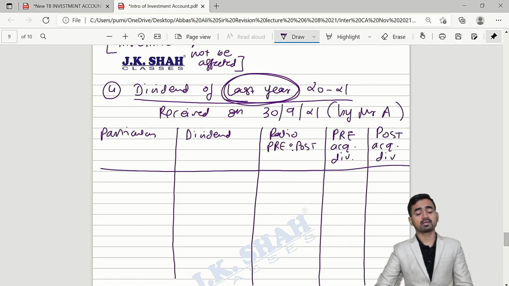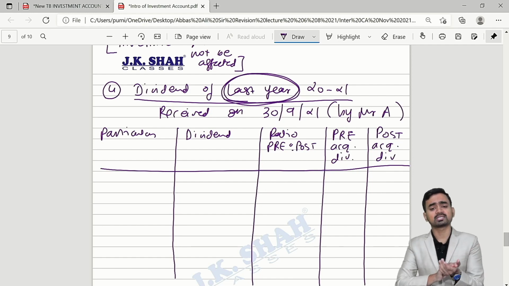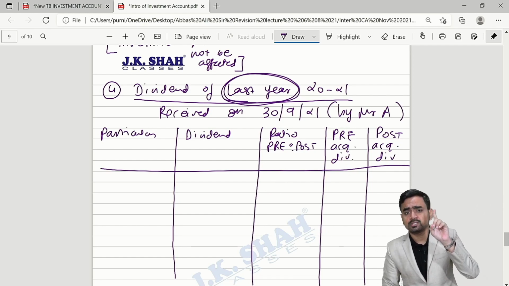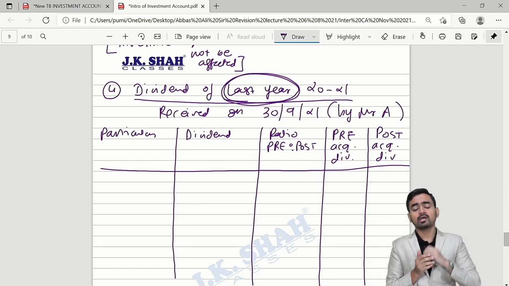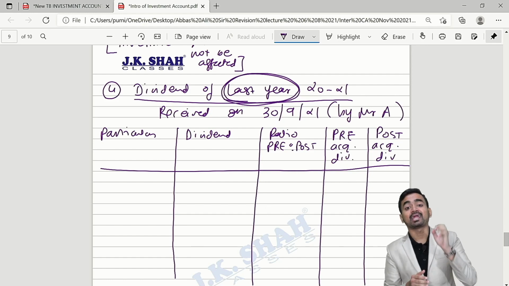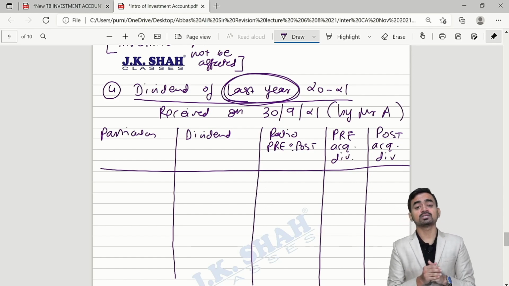Carefully tell me, you are holding some shares. What are you holding, tell me. Purchase 1000 equity shares, bonus 500 shares, and right shares 250. Yes or no? Yes, sir. Now you are getting the dividend.